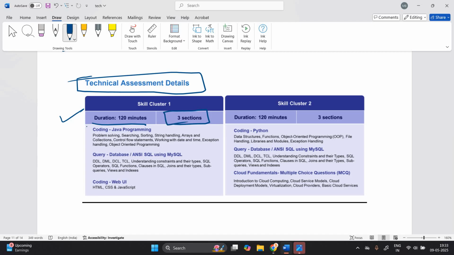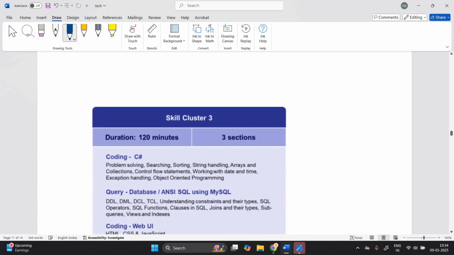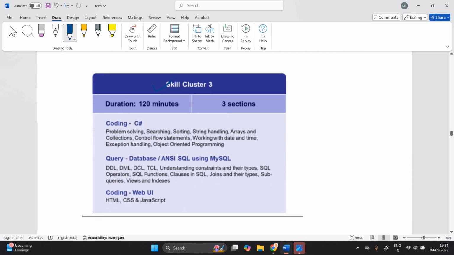3 sections are there: coding, Java programming, query, database, and coding, web UI. Skill cluster number 2 is duration 120 minutes, 3 sections: coding, Python, query, database and cloud fundamentals. Third is skill cluster number 3, duration 120 minutes, 3 sections: C Sharp, query, database and coding, web UI.